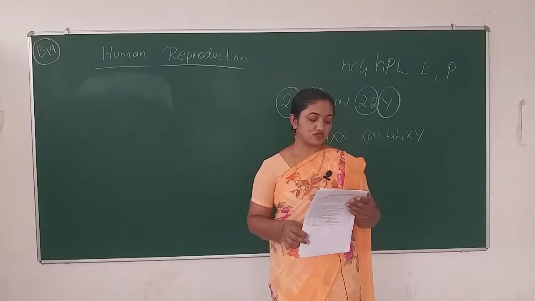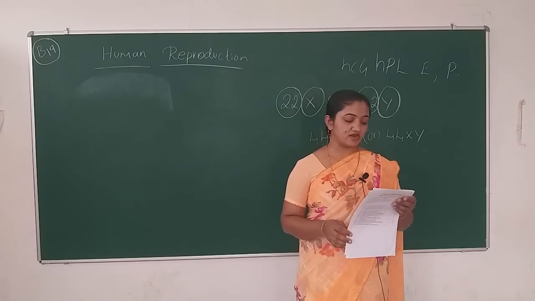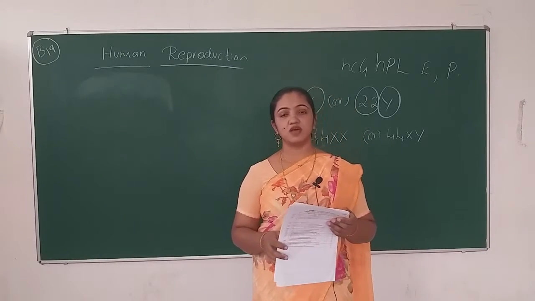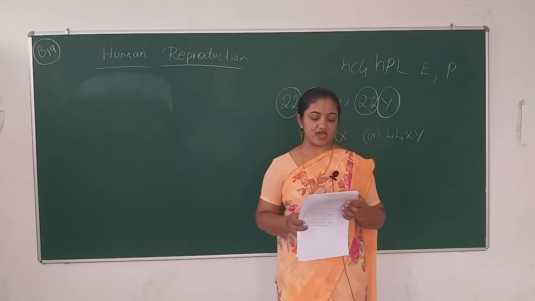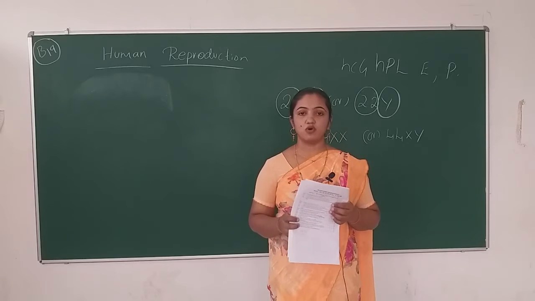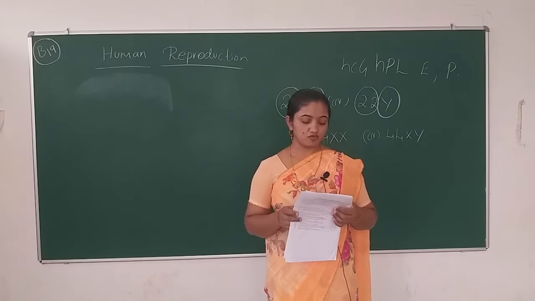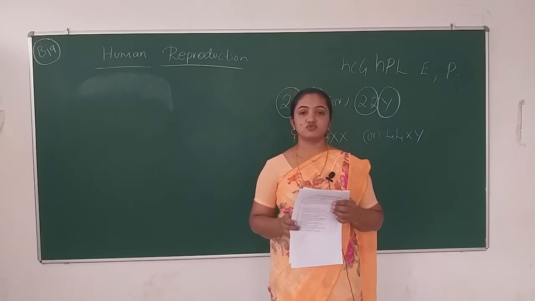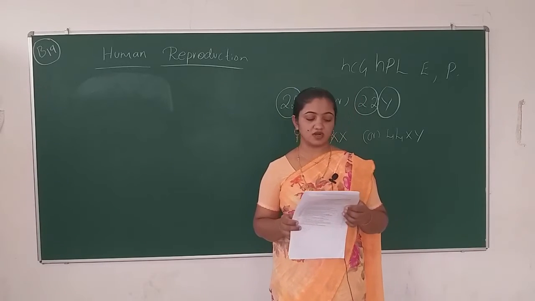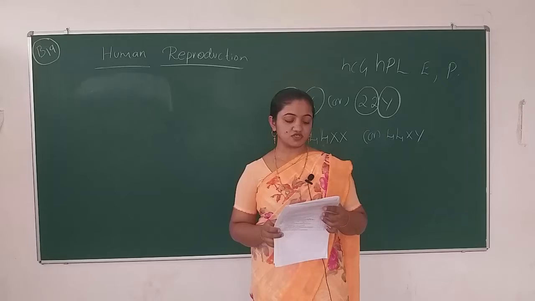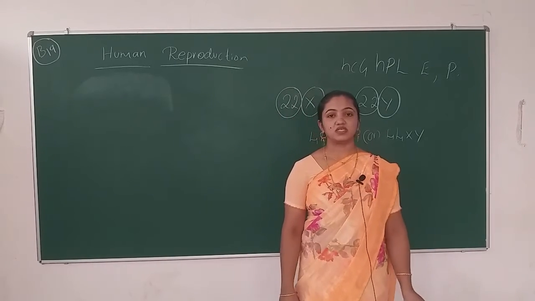The third question is, draw a neat labeled diagram of human sperm. I guess we have completed this question. You only have to draw the human sperm. The first two questions are for 1 mark, the third question is for 5 marks, and then the fourth question is, what is menopause?